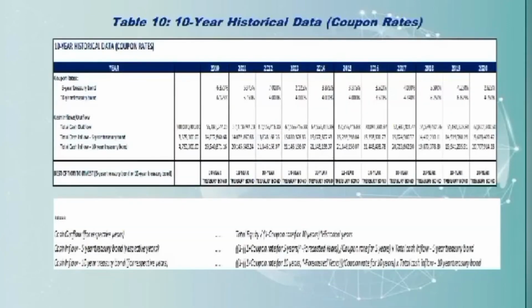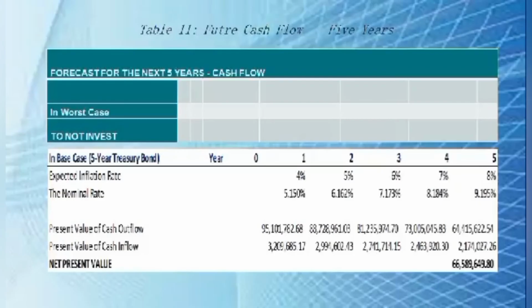On the next table, it is the 10-year historical data based on its coupon rates. As we can see in the table, in this case, it opted to invest either in a 5-year treasury bond or in a 10-year treasury bond. Based on the 10-year historical performance of the Philippine treasury bonds, the table shows that the best option is to invest in a 10-year treasury bond. And now we are in the forecast for the next 5 years of the cash flow.